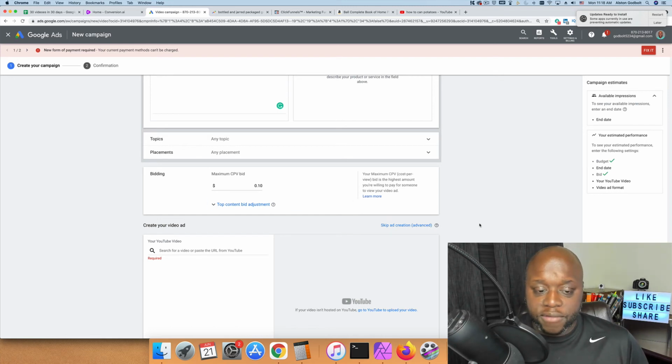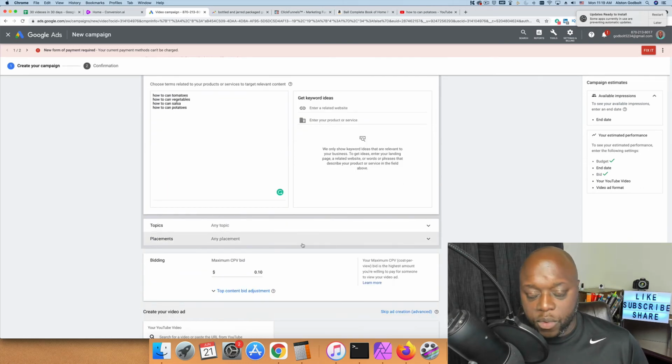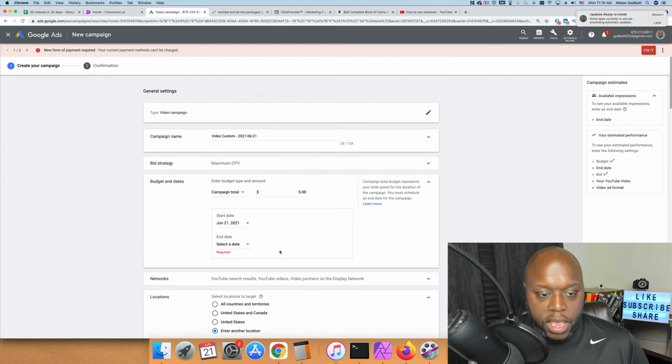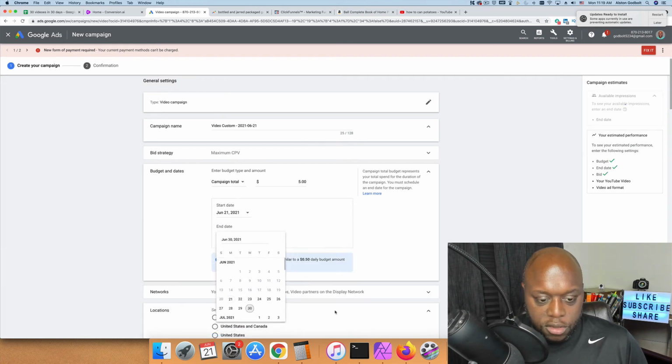What we want to do obviously is test it and see which keywords are responding, and then uncheck the ones that aren't. When we do that, our cost per view will decrease and we'll actually make more money. So let me just scroll up here. I want to add an end date. Let's see, we'll do the 30th there.